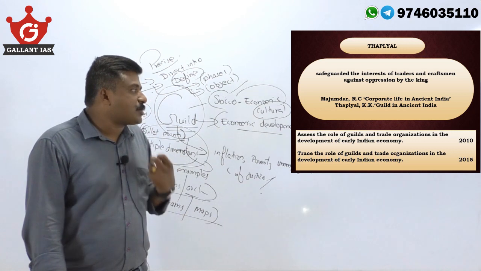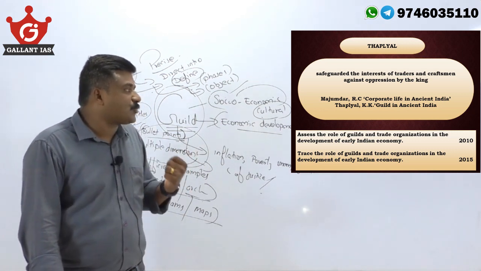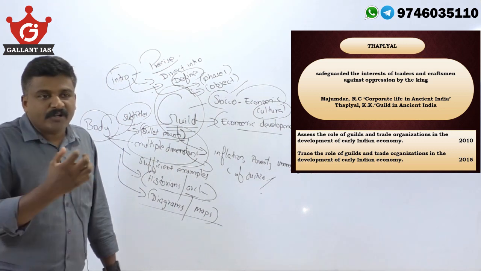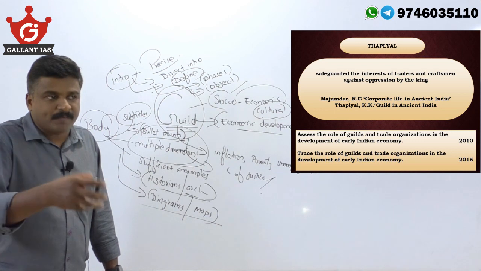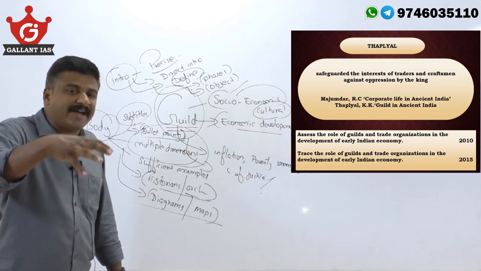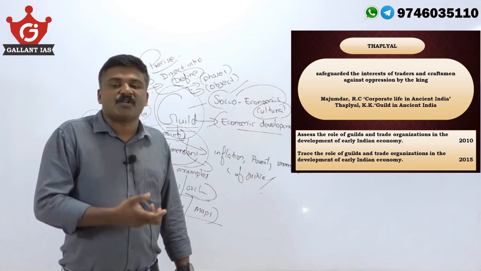Thaplyal's observation is that guilds safeguarded the interests of traders and craftsmen against oppression by the king. When it comes to the relationship between guild and state, because they enjoyed hereditary rights, the guilds were so strong that they enjoyed considerable autonomy.